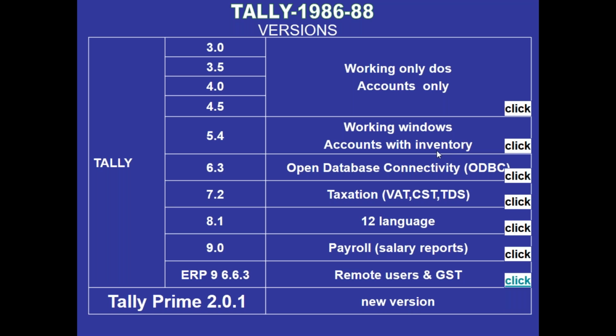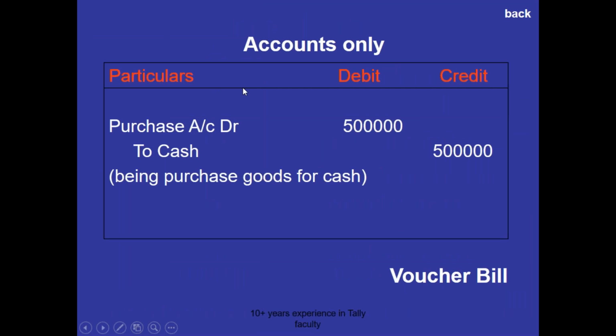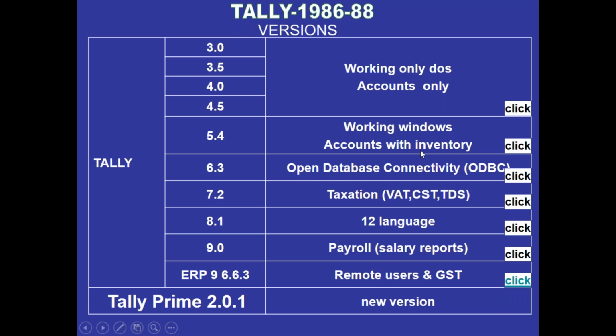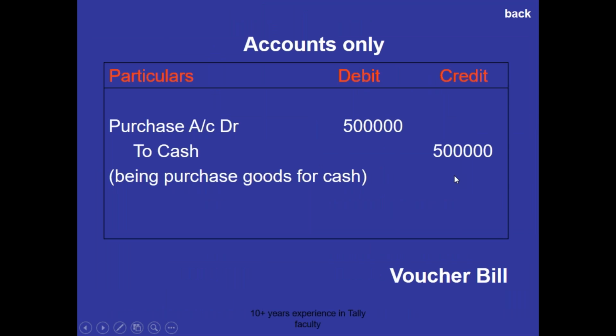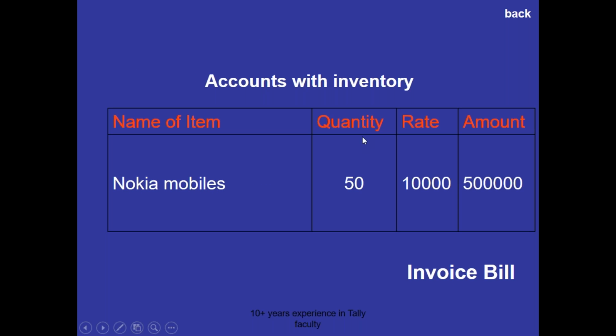Inventory is nothing but stock. Generally, to pass any journal entries in accounting terminology, it is in debit and credit format, and that is called accounts only, like purchase to cash. If you purchase any material or sell any goods, at the time of raising the bill it is only in purchase format, debit to credit. But with accounts with inventory, one more option is there: the inventory format with item name, quantity, rate, and amount. Inventory is nothing but stock maintained with item details.